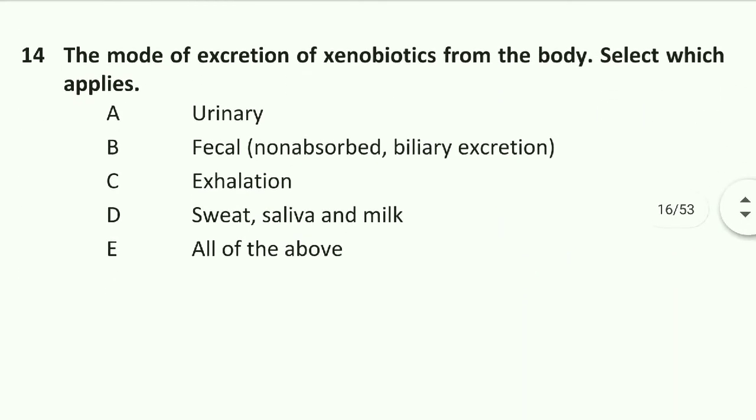Next question is, the mode of excretion of xenobiotics from the body. Select which applies. Urinary, fecal, non-absorbed biliary excretion, exhalation, sweat, saliva and milk. Option E is right, all of these apply to excretion of xenobiotics.